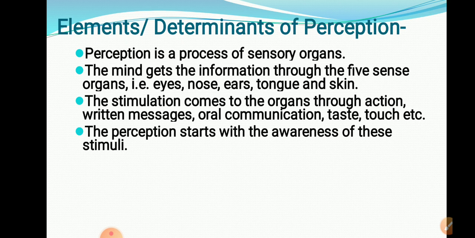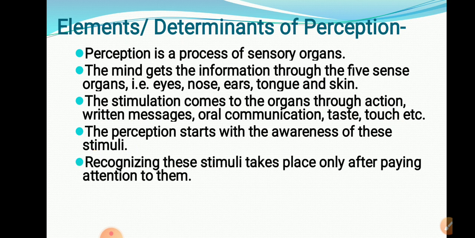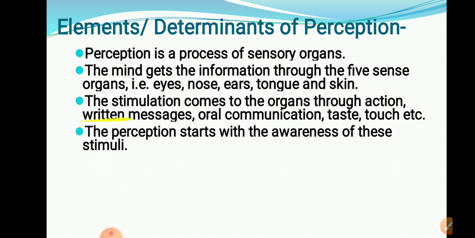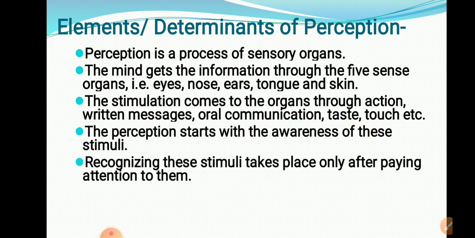The perception starts with the awareness of the stimuli. Stimuli means information. We become aware of the information. For example, if we read a book, or read a message on WhatsApp, awareness starts in that way. So perception starts with the awareness of the message or stimuli. Recognizing this stimuli takes place only after paying attention to them. Recognizing means understanding. When you are able to understand the message, for example, in WhatsApp, lots of messages are there. The message on which you focus, on which you pay attention, only that message you are able to understand.